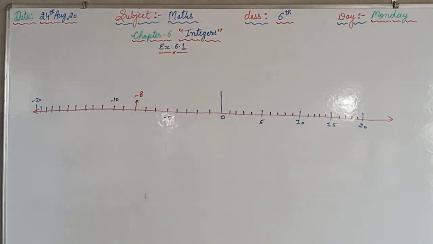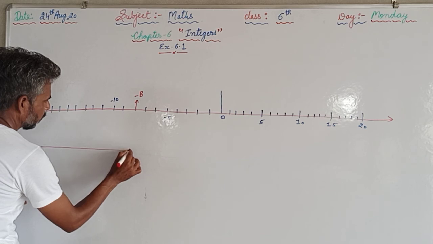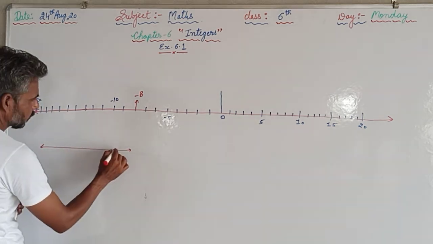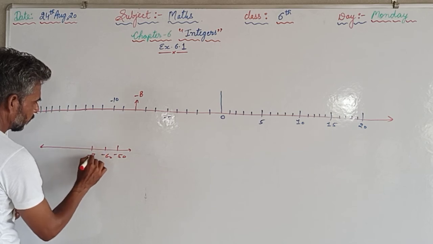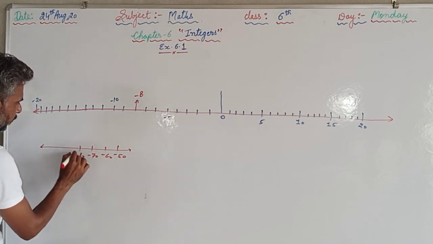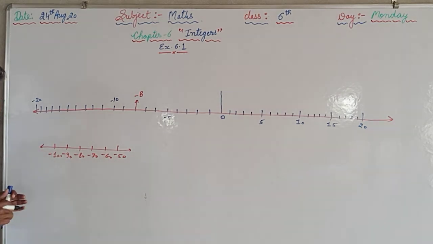Then minus 100 is to the right side of minus 50. Suppose you are taking some part, that is minus 50, minus 60, minus 70, minus 80, minus 90, minus 100. So minus 100 is on the left hand side. Here it is written minus 100 is on the right hand side of minus 50, that is false.